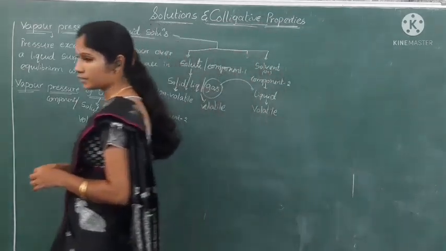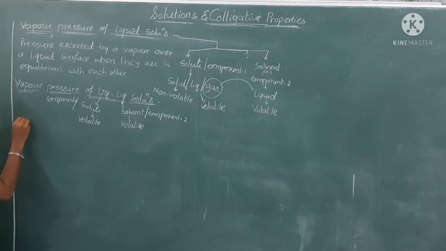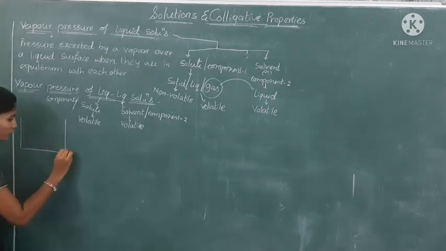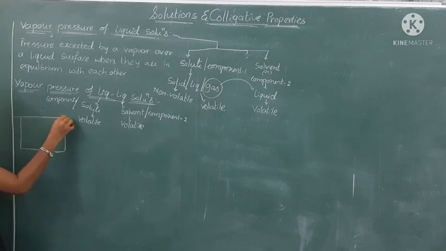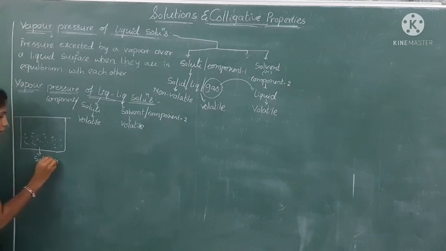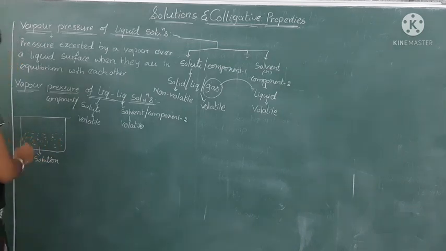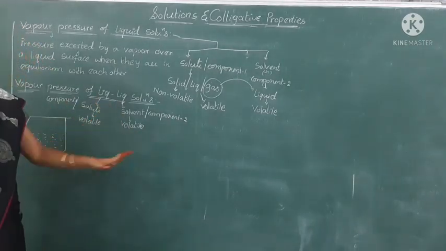Okay now. Next here, let us see. Now let us take the container which is closed with a lid. Okay now. So here in this one, what are we taking? We are taking the mixture, that is nothing but solution. So here we take a container which is closed with a lid. So that contains a solution. Solution is that it contains solute and solvent, or component 1 and component 2.